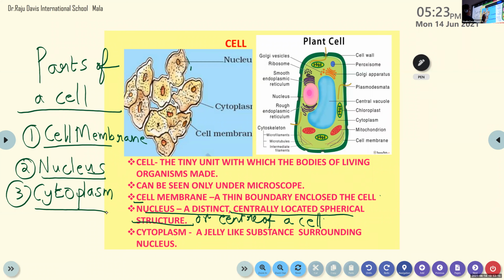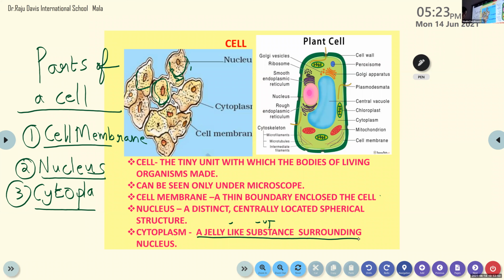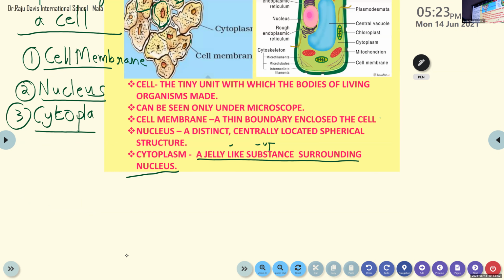You see, around the nucleus, you can see a lot of greenish things and so many colors. That is just like a jelly. Ma'am, does it protect the nucleus? Yes, it protects the nucleus and the cell. Even if you touch your eyes, you can feel that jelly-like substance. The same thing we have in our cells. So you can write next: a jelly-like substance surrounding the nucleus.